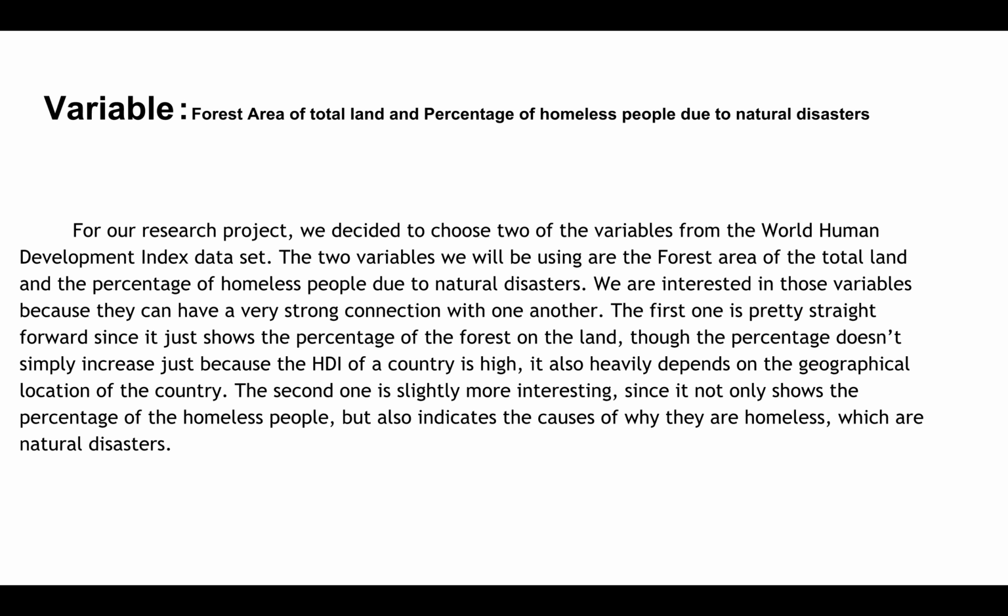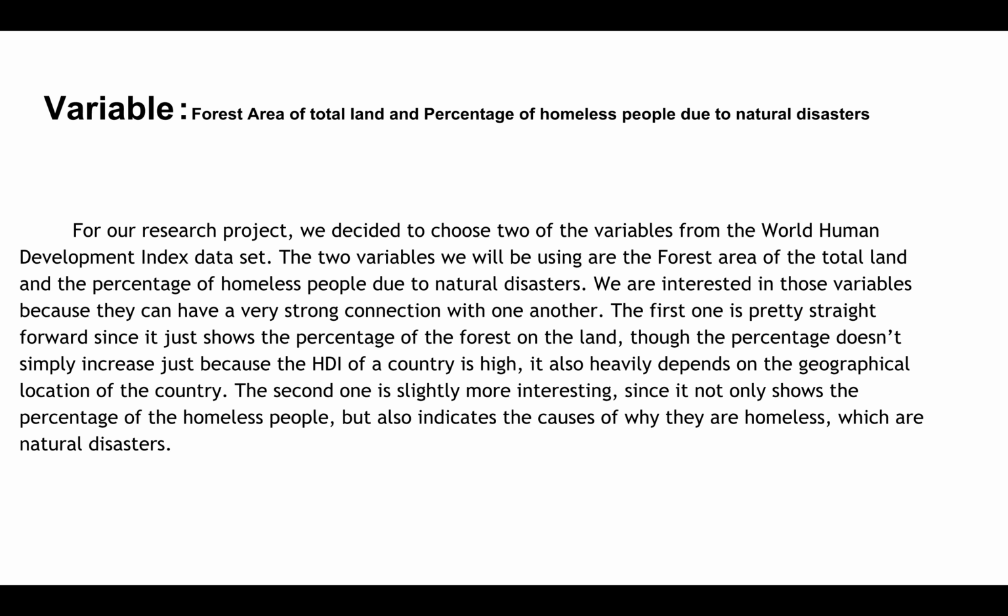The two variables we chose from the data set are the forest area of the total land and the percentage of homeless people due to natural disasters. We're interested in those variables because they can have a very strong connection with one another. The first one is pretty straightforward since it just shows the percentage of forest on the land for each country.